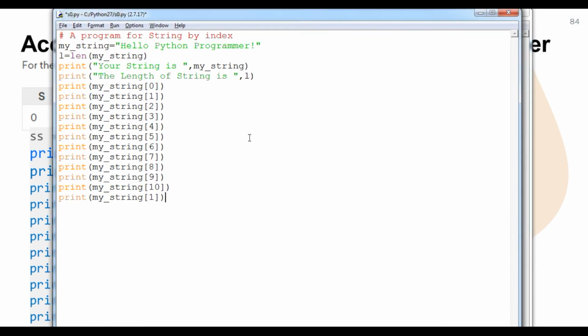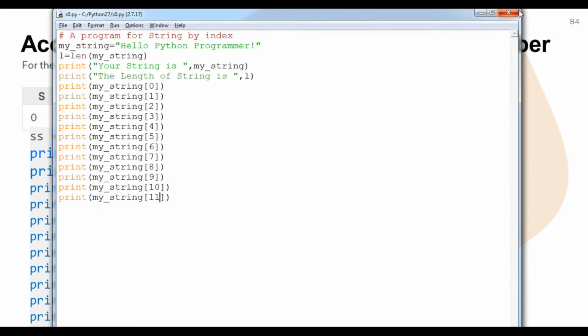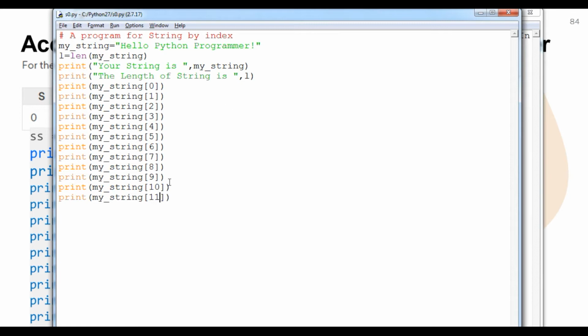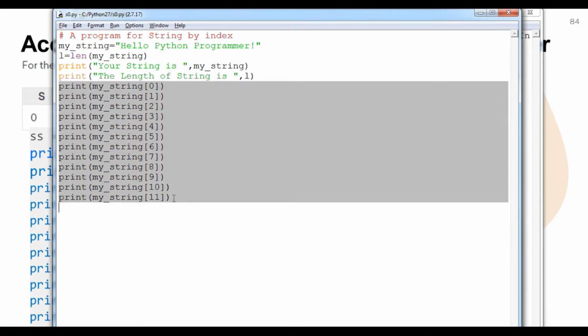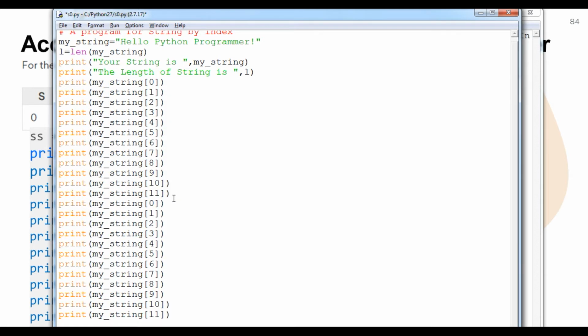Here I am going to print it again, that is 11. So till then it will show me hello Python like this. Okay, student, so we can run this particular code up to 23 indexing. I'm copying it and pasting it again.